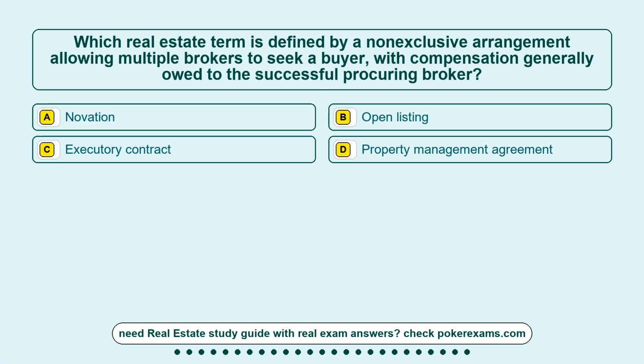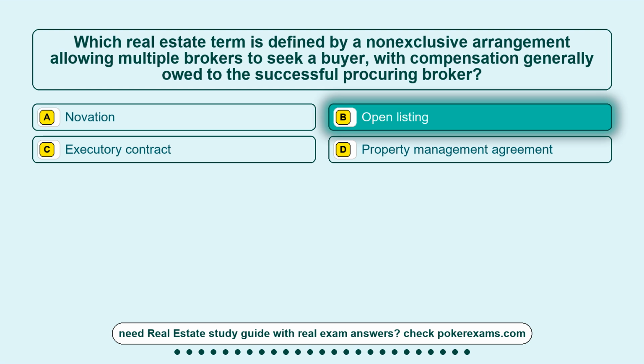Question 24. Which real estate term is defined by a non-exclusive arrangement allowing multiple brokers to seek a buyer, with compensation generally owed to the successful procuring broker? Option A, novation. Option B, open listing. Option C, executory contract. Option D, property management agreement. The correct answer is option B, open listing.